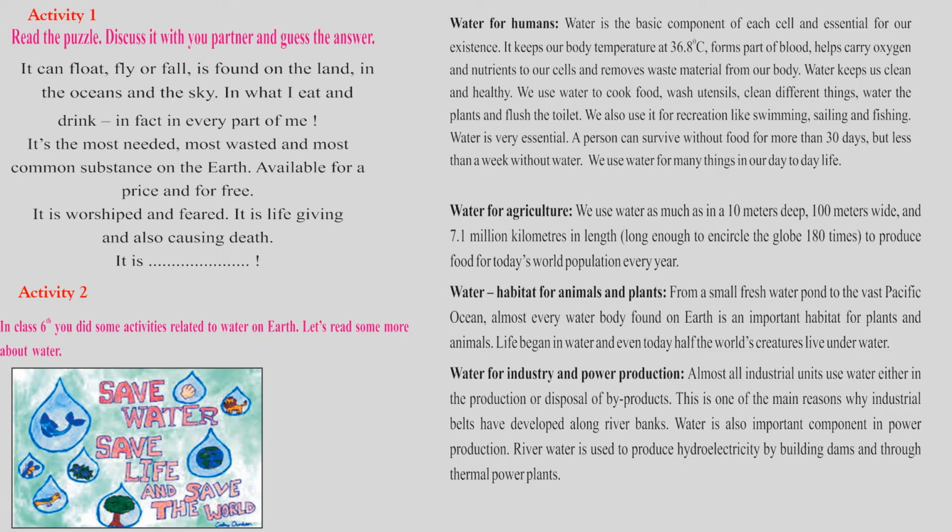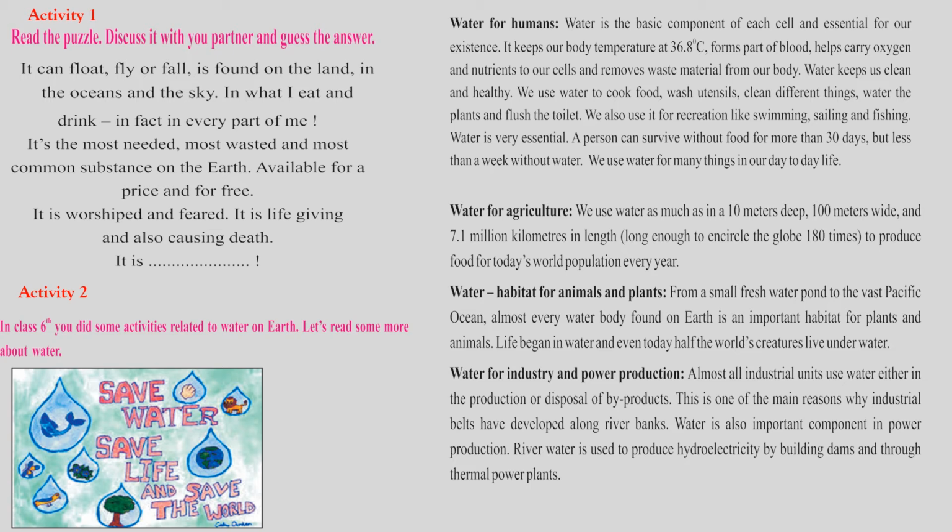Water for industry and power production. How is water useful for industry and for making power, electricity, children? Almost all industrial units use water either in the production or disposal of byproducts. Industrial units use water to convert the raw material into a final product. During this process they need water. And even the disposal of byproducts, meaning the remaining waste,